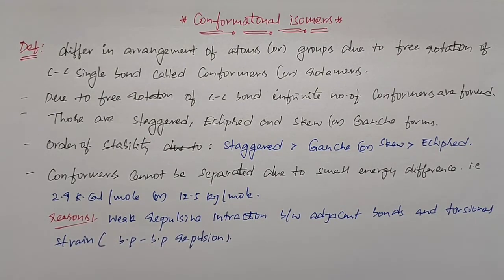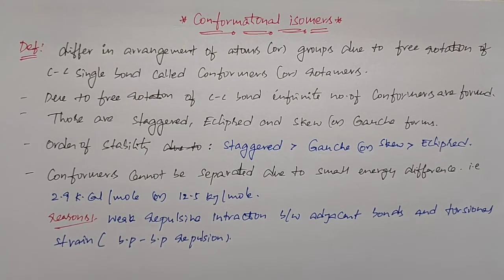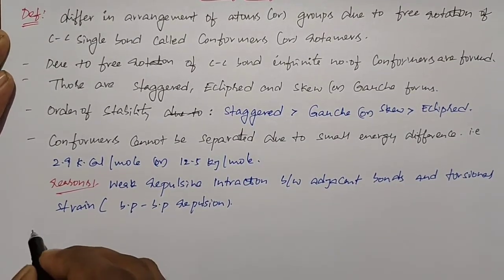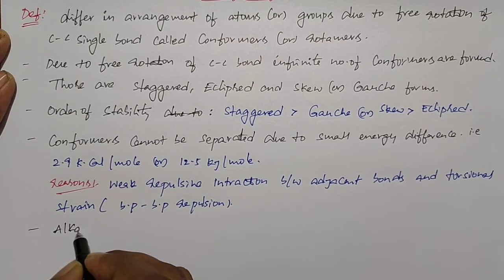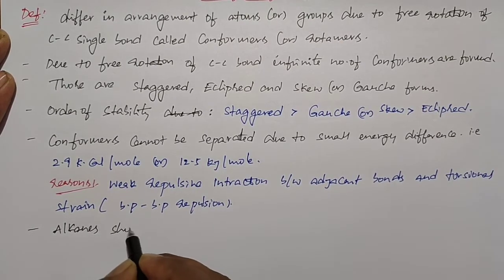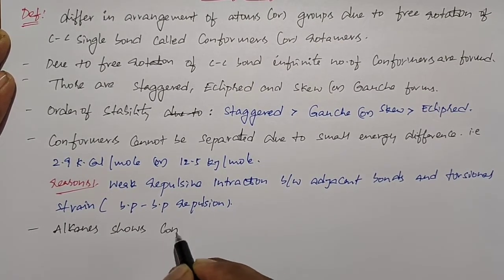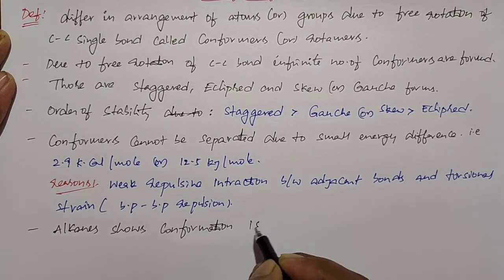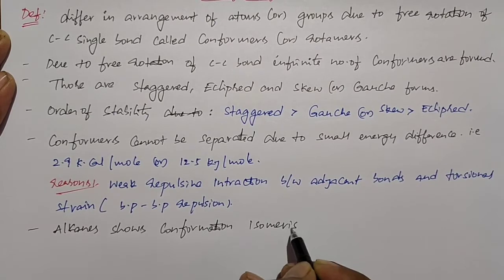Next, projection of conformations. How can you represent the conformations? Before going to the projection of conformational isomers, note that conformational isomerism is shown by alkanes.